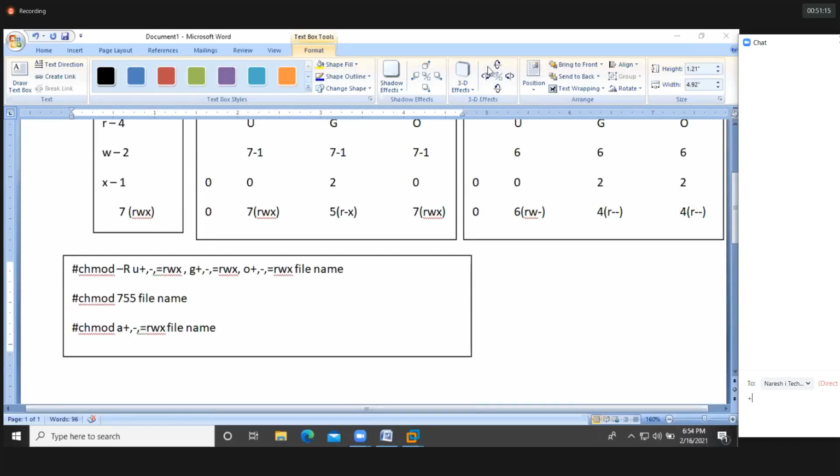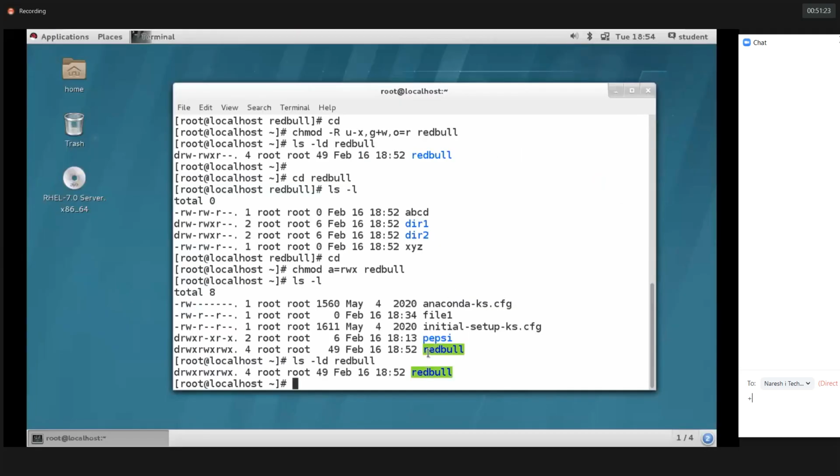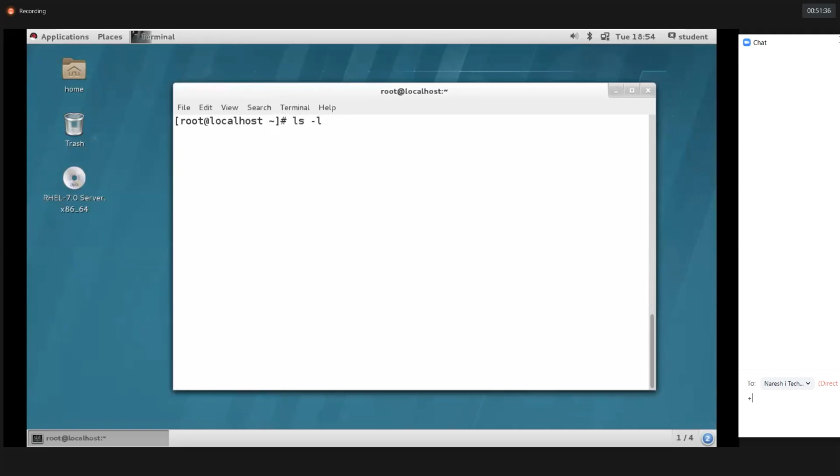Okay, I need to change the group ownership. So who's the owner of this directory, guys? Root. Root is the owner. Now let's see here. We have the Pepsi directory. Who's the owner of this Pepsi directory? Let's check the Pepsi directory properties. See here, root. So he only has the full access, he can create files and directories. RWX permission will be there only for the root user by default.